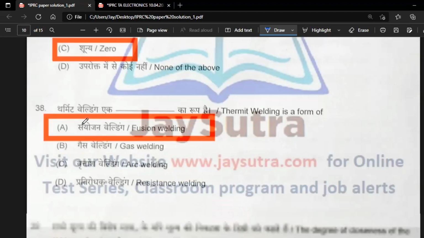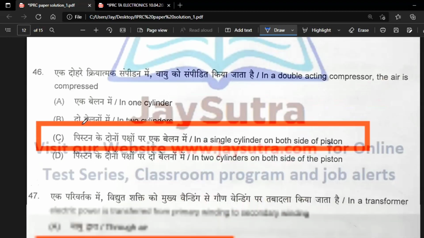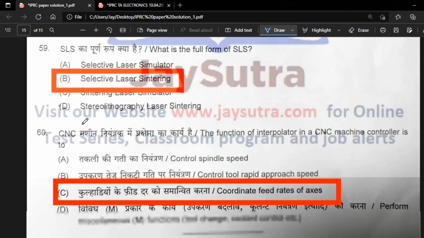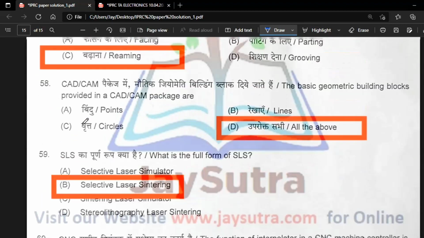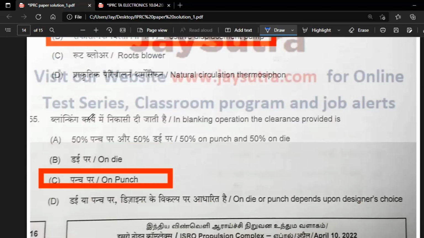Go through these questions and download these questions and answers from our website. You will definitely get all the help in knowing how much marks you are getting. And make sure once again to fill our exam survey, and you can also take our test series for the further examination process.